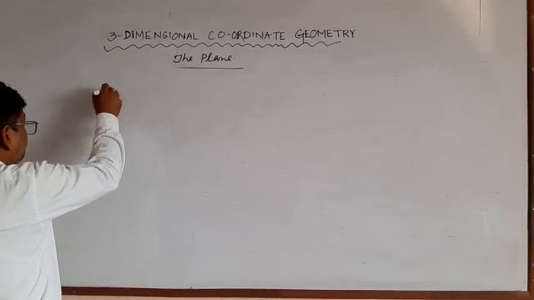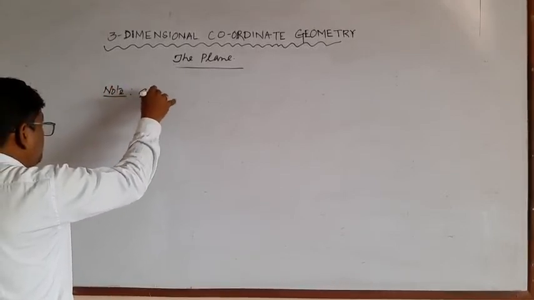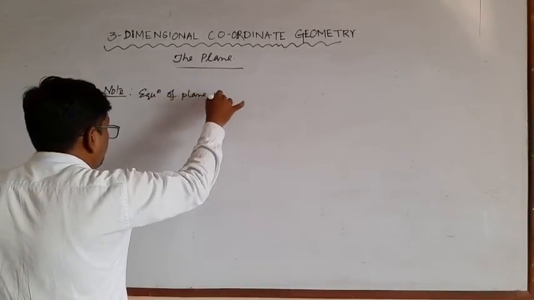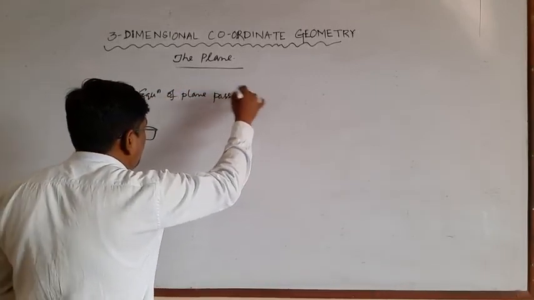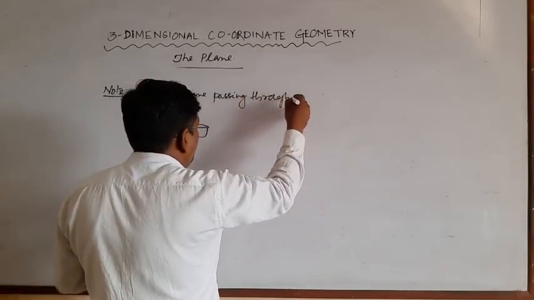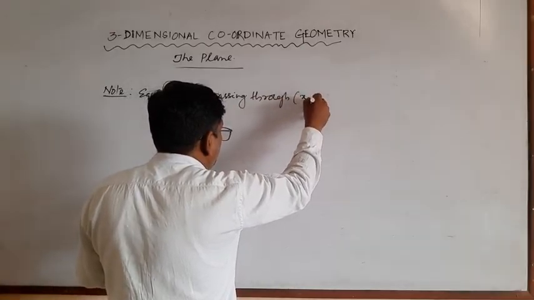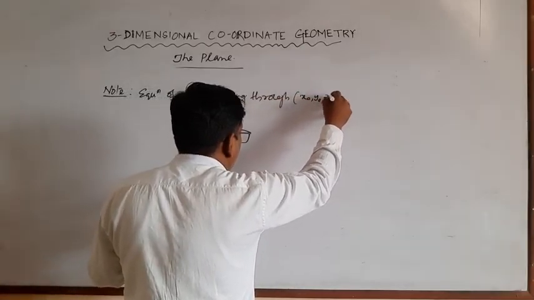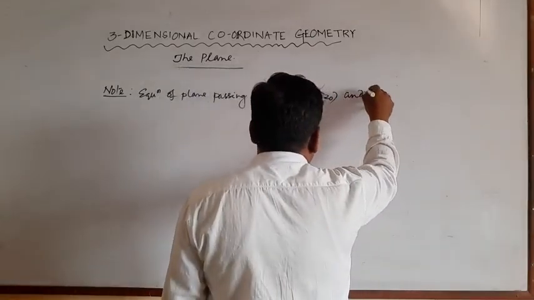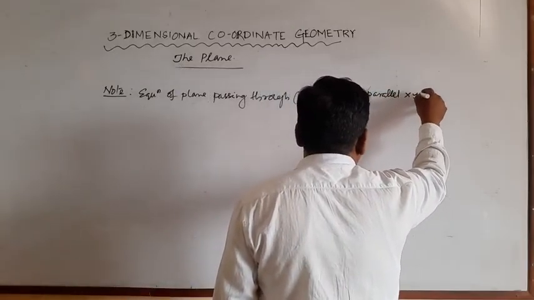Note: equation of plane passing through the point x naught, y naught, z naught, and parallel to xy plane.